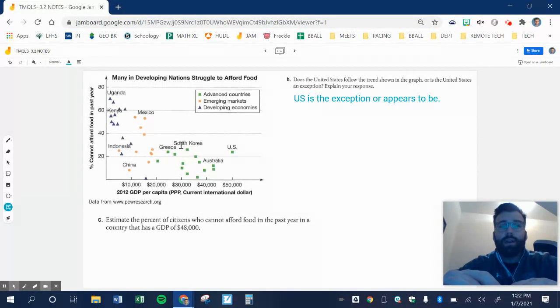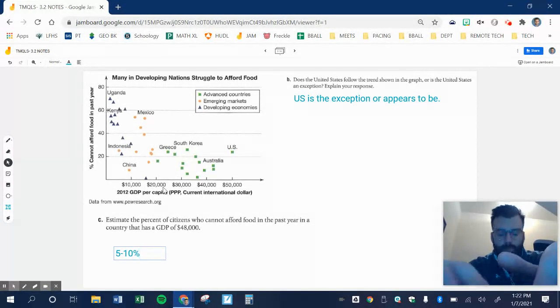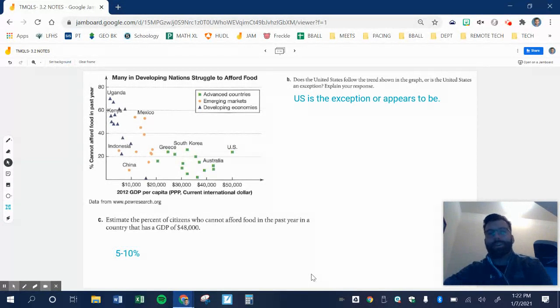Notice how it's falling, kind of leveling off a little bit. So it's around, what is this? This is 20, so this is about 10. You can say anywhere from 5 to 10%.